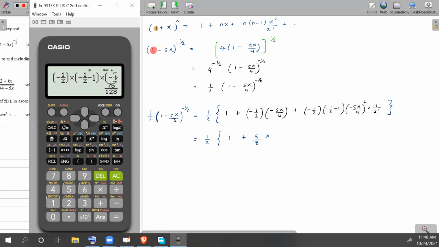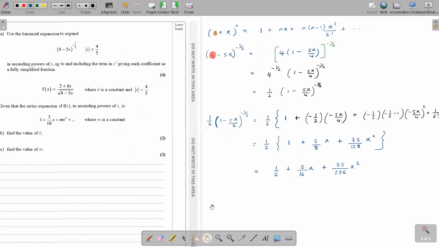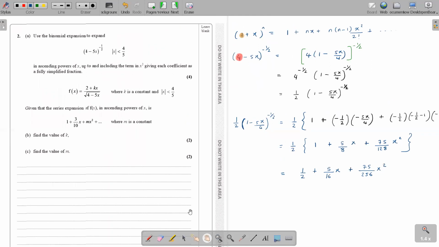And don't forget the x term, because the x term we can type in the calculator. So 75 over 128, and it's x squared. Do you agree? Agreed, miss. Okay, put the half in and you get half. 5 over 8 times half is 5 over 16. And then 75 over 128 times half is 75 over 256. Okay, so that is the expansion. So this is part A, in ascending powers of x up to and including the term in x squared, giving each coefficient as a fully simplified fraction. So done, that is the answer for part A.